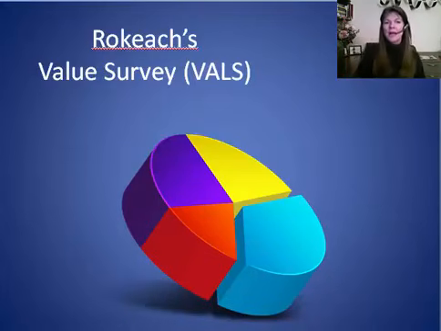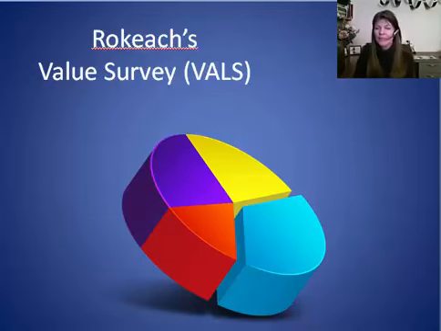So this first one is Rokeach's Value Survey, and now it's usually just referred to as VALS, V-A-L-S. The main thing to remember about the VALS is that it is used to segment populations by values and connect those values to buying behaviors, right?